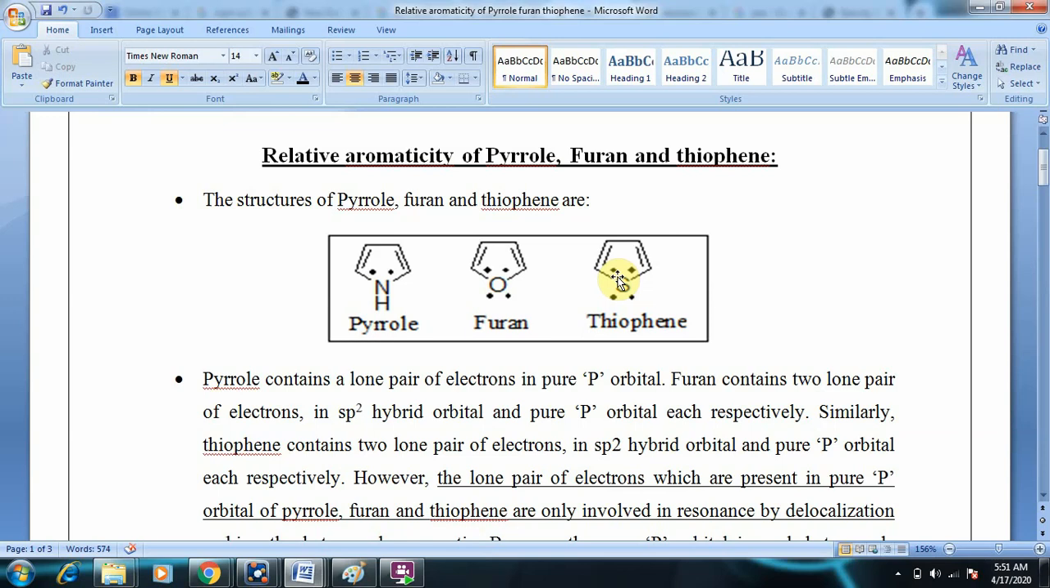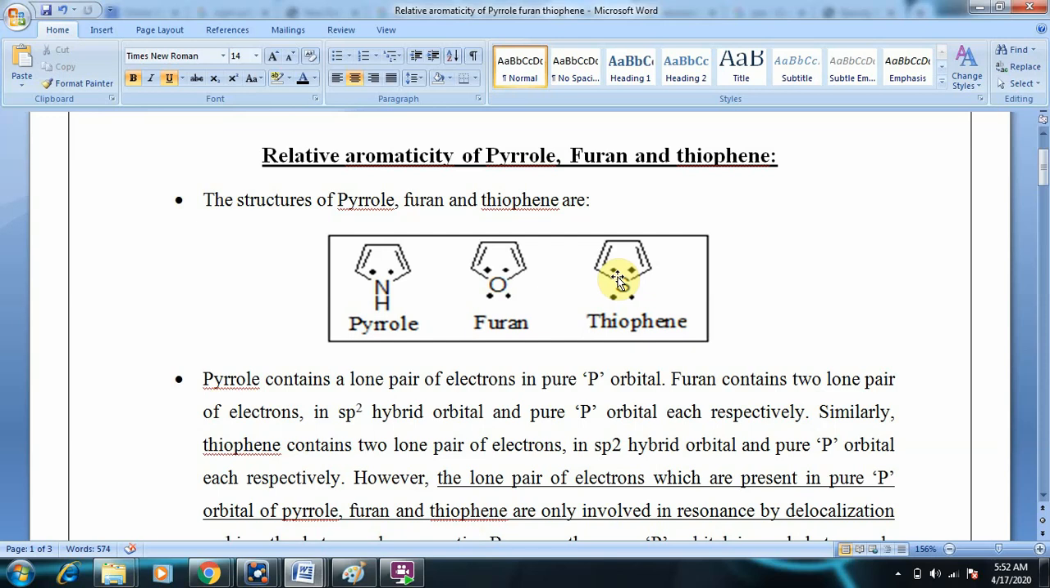But if you compare the structures of pyrrole, furan and thiophene, pyrrole has one lone pair of electrons, furan has 2 lone pairs of electrons, and thiophene has 2 lone pairs of electrons. Coming to the lone pair of electrons present in pyrrole, these electrons are present in a pure p orbital, and they are not part of an sp2 hybrid orbital. The lone pair of electrons is present in a pure p orbital.